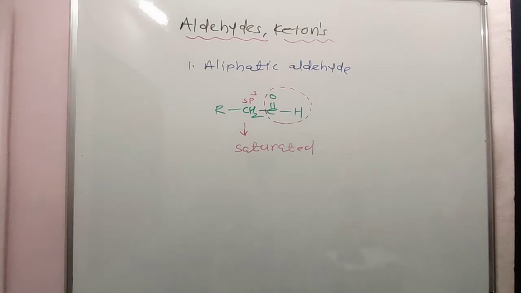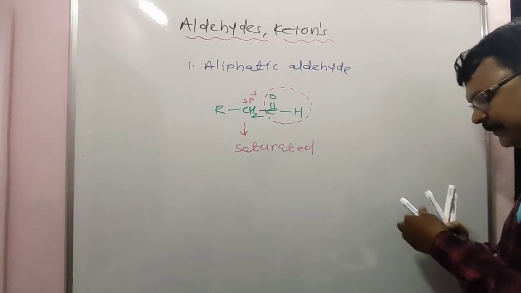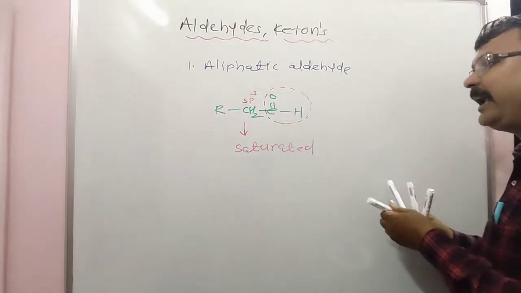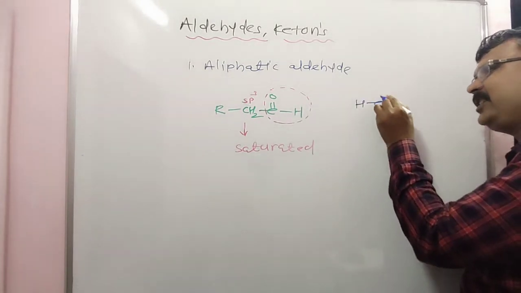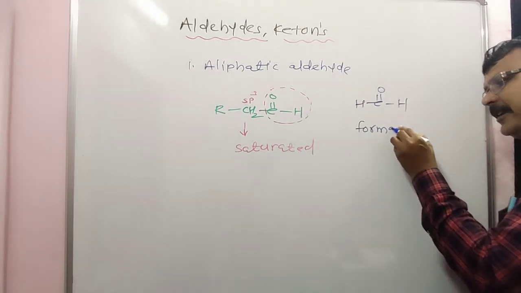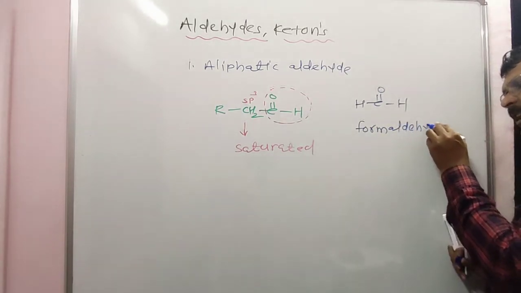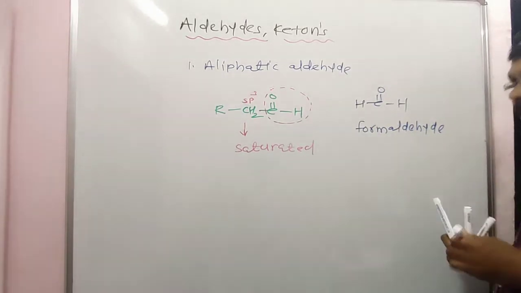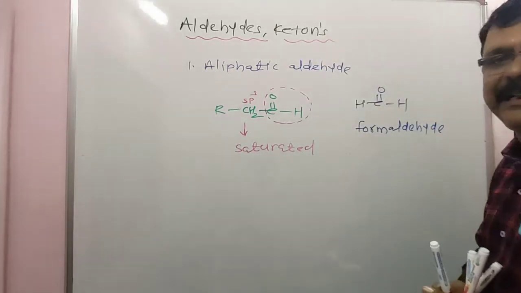Exception, everybody here, formaldehyde. You know, exception case, formaldehyde. Why? Like this, H COH. Name of the compound, formaldehyde. Correct? Yes. Look here, but everybody, what is meant by aliphatic aldehyde?